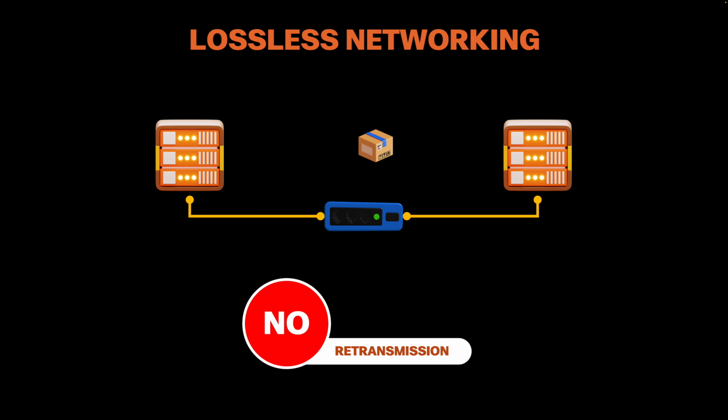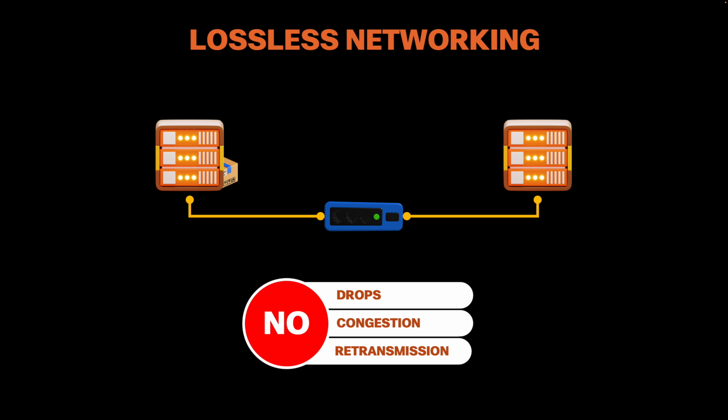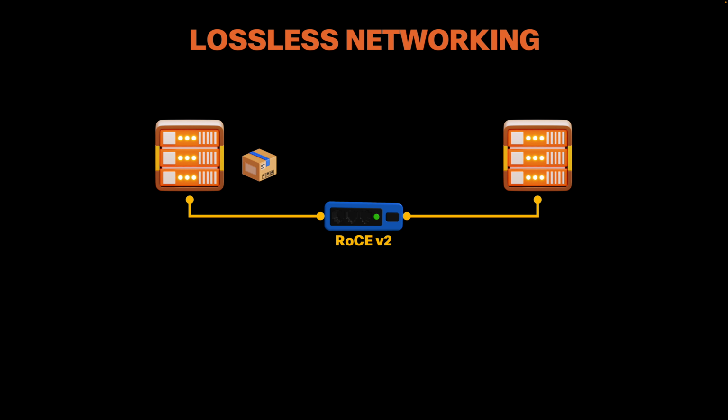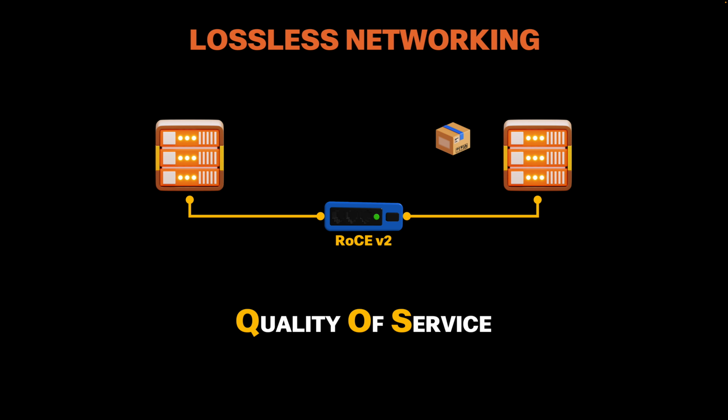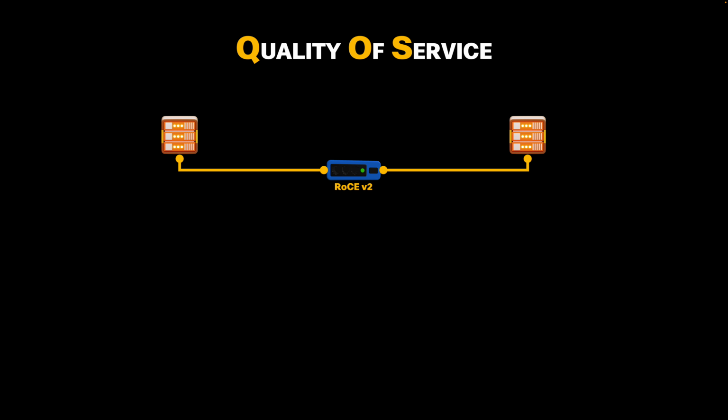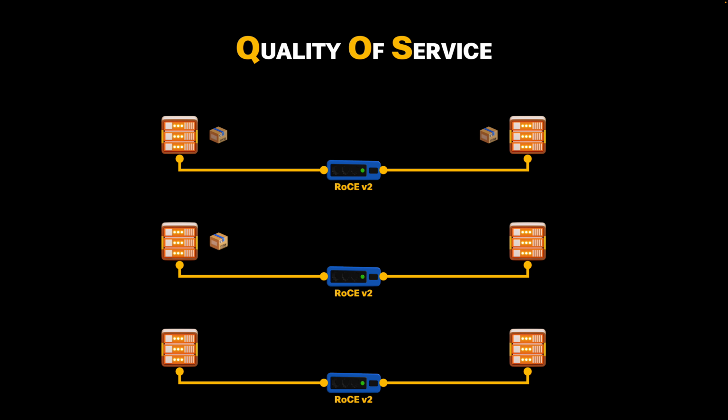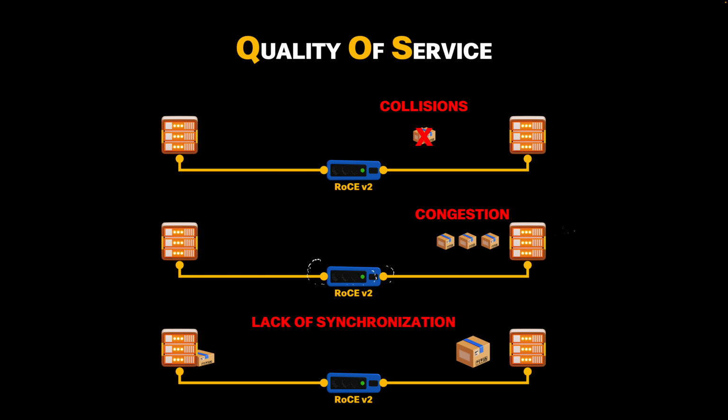retransmissions. And you might be wondering, how can we prevent packets from being dropped in transmissions in environments where traffic volumes and bandwidth demands are growing exponentially every moment? Well, this is where we need to rely on quality of service functionalities that allow us to control traffic and anticipate all the symptoms that appear before the switch or the end device has to start dropping packets, such as collisions, interface or buffer congestions, lack of synchronization between sender and receiver in terms of frame sizes, data transmission frequencies,